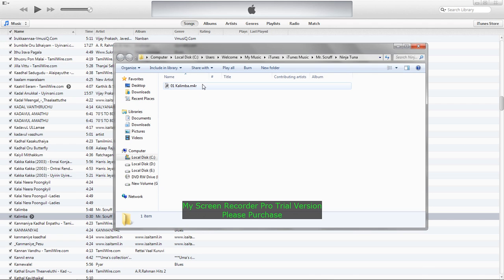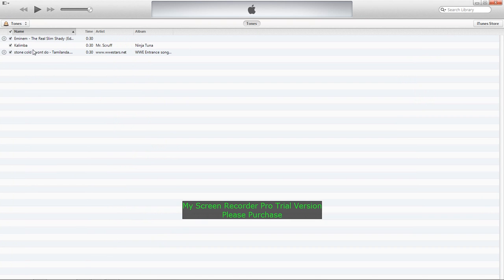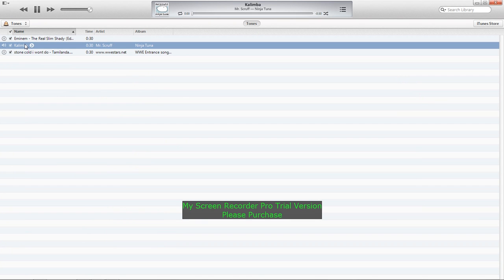Then drag this M4R song file to iTunes. When you drag it, it automatically finds its way to the tones. If you go to the tones, here it is, Kalemba. Yeah, in the tones section it will be.